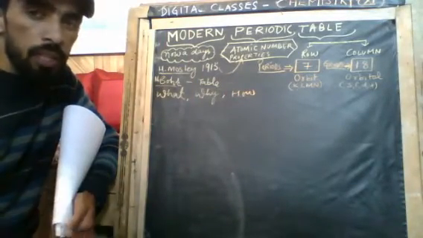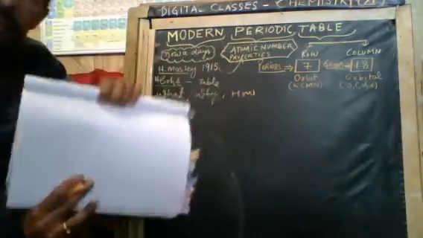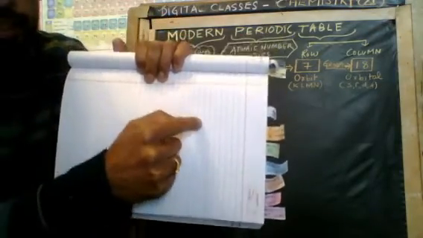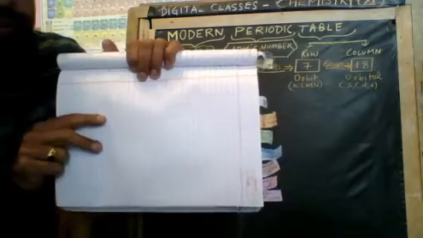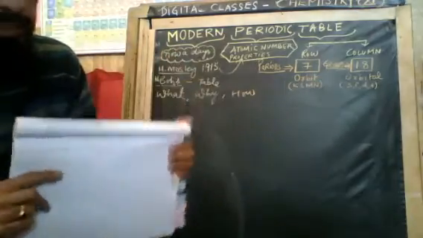Today I'm going to tell you very simple tricks to draw the periodic table. Suppose, dear students, you have this kind of notebook. In the exam also you will get this kind of sheet. Generally the notebook is held this way, but you will turn it toward this direction so that you can count all the numbers. Count from here to there, leaving 4 or 5 lines on this side and 4 or 5 lines on this side. The rest you can count 1, 2, 3, 4, 5, 6, 7, 8, 9, 10, like this, up to 18. Once you make the 18, you will move to this side and make 7 lines in this way. Then you will get 7 periods and 18 groups.